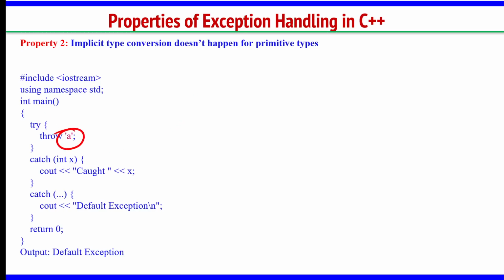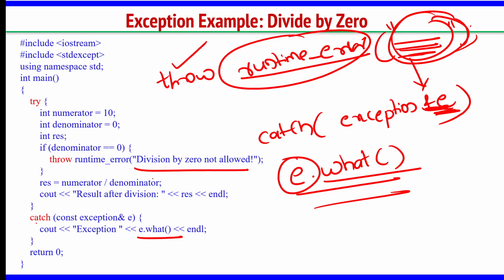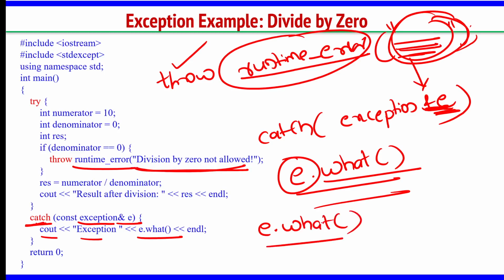But if you want to throw a detailed explanation like this, some message you want to give, then definitely you have to use runtime_error and write that message, and there should be a corresponding catch statement with exception ampersand e. There you are writing cout exception e dot what. When you write this, whatever has been transferred from the try block will be received here and printed.